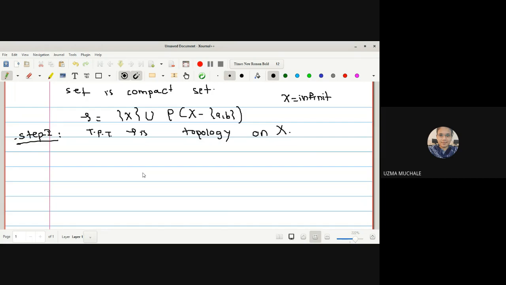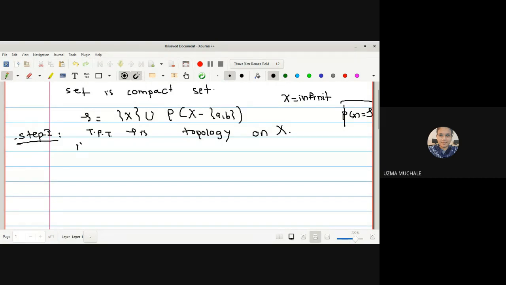X is an infinite set. To be a member of tau, you should be either the whole set X or a member of the power set of X minus {A, B}. The power set of X is known to everyone, because it is the topology tau in the case of the discrete topology. But here, instead of the whole power set of X, we have taken the power set of X minus the two elements.